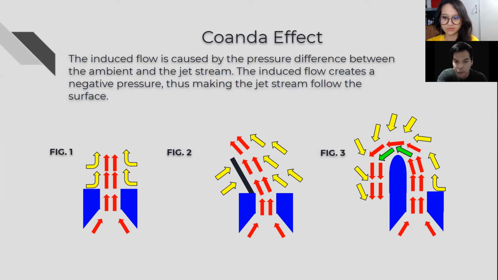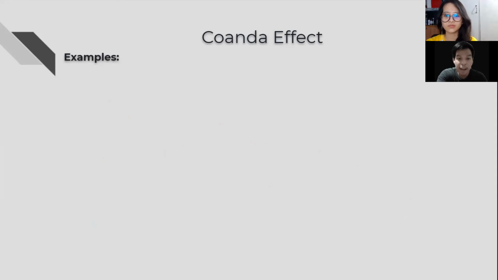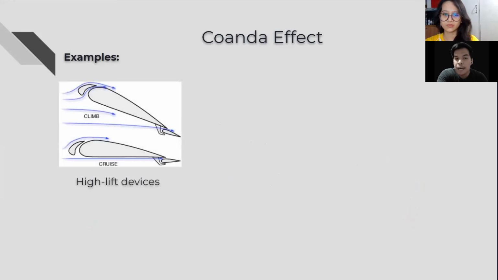For the second and third figure, if all of the air near the surface is induced to the flow with no surrounding pressure to sustain it, this creates a vacuum, or a pressure lower than the jet stream, meaning this forces the jet stream to travel on the surface while the higher pressure ambient air pushes it. Eventually, the jet pressure would be equalized with ambient pressure beyond the surface and soon be dispersed. An application of the Coanda effect are the high-lift devices of wings, as it redirects the attached air from the lower surface to the upper surface through the use of slots.